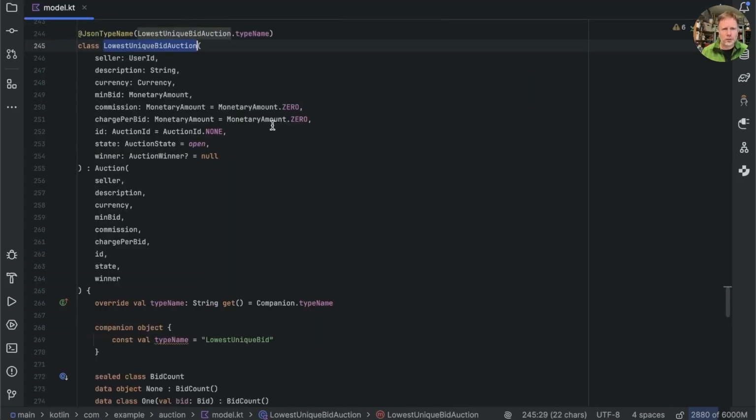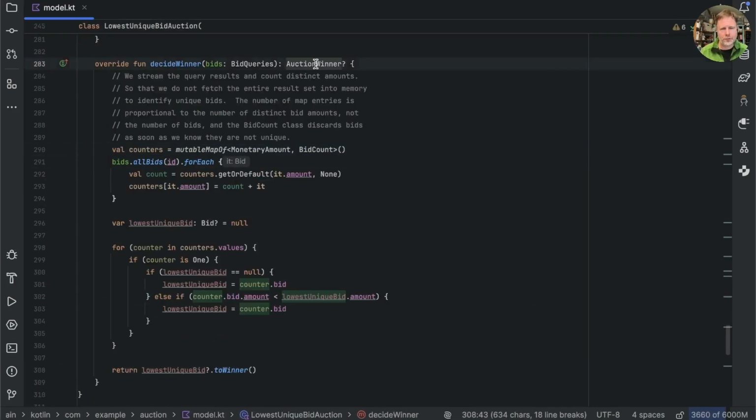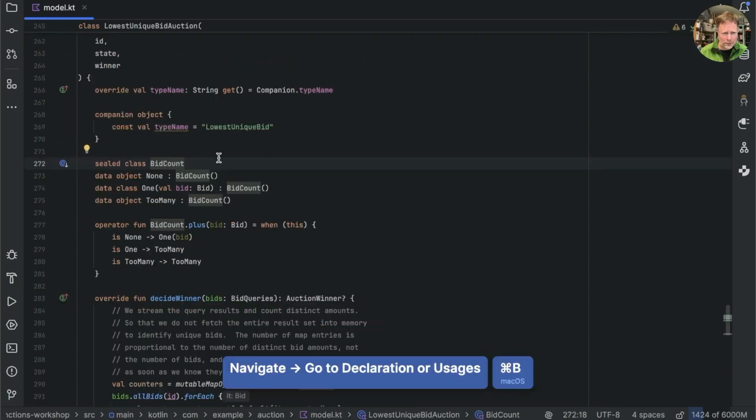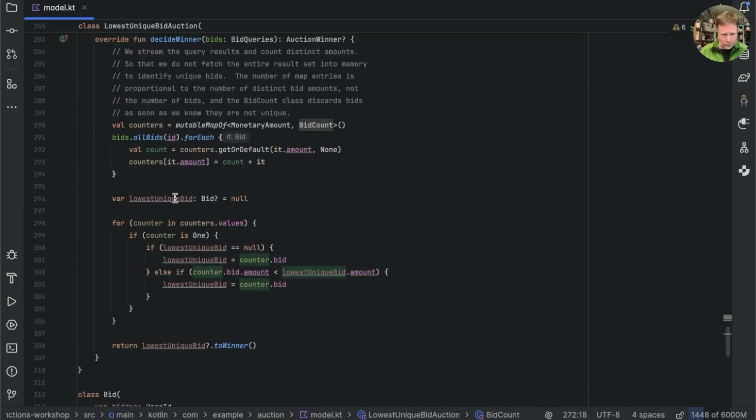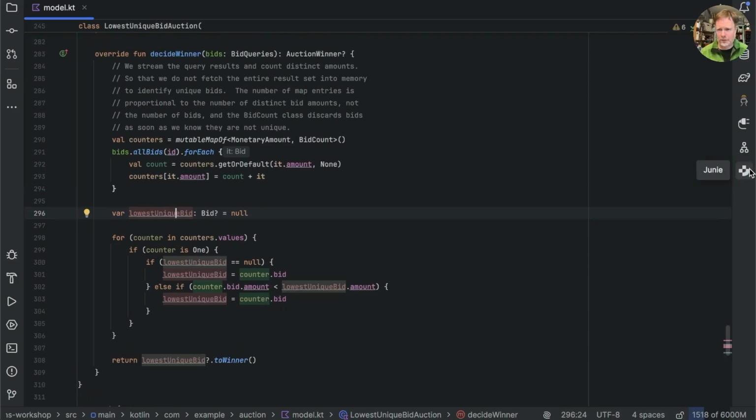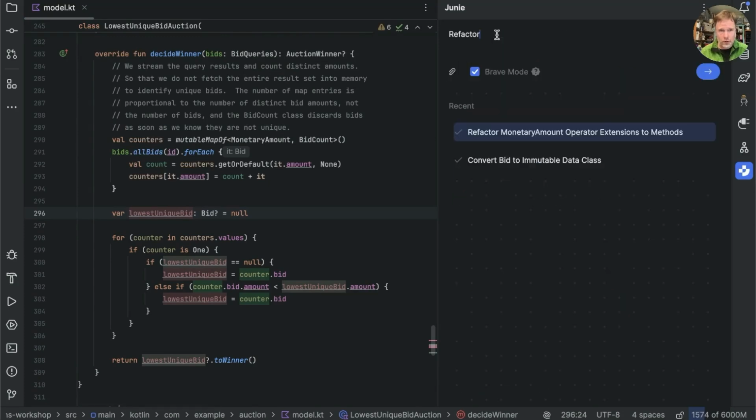This is the lowest unique bid auction. It's a subtype of a sort of general auction that has this algorithm for deciding who, if any, is the auction winner. And you can see here it goes through whatever the bids is, looking for all of the ones with the ID of the auction, and it's then building a counter of how many of those are unique. That's this bid count here. It's either none, one, or too many. And then we're finding the lowest unique bid by doing something. That's all a bit complicated, so let's ask Juni to refactor lowest unique bid.